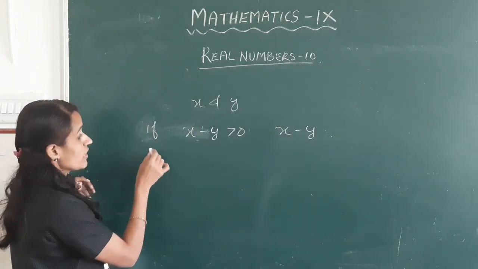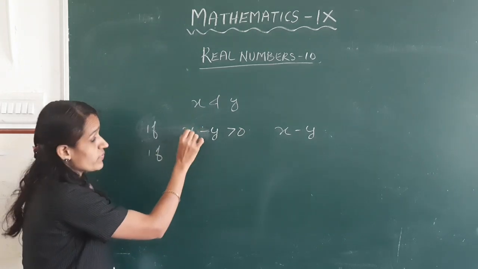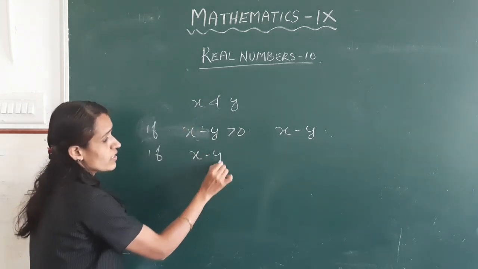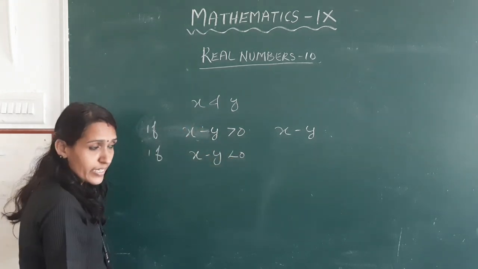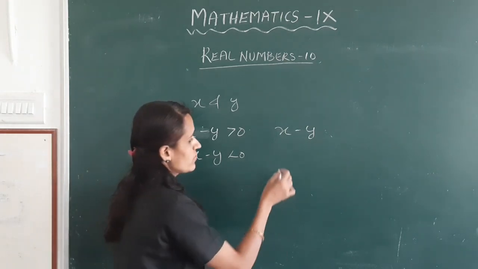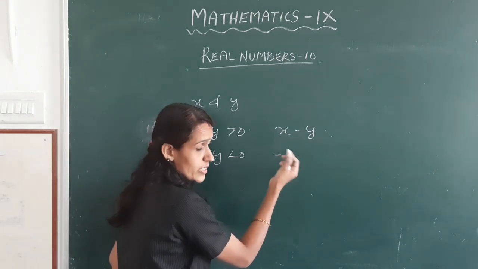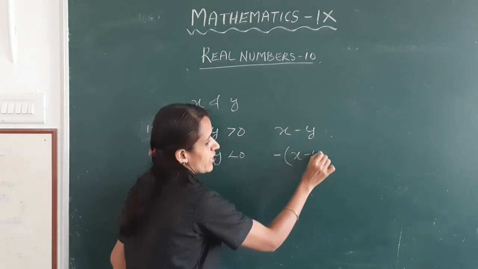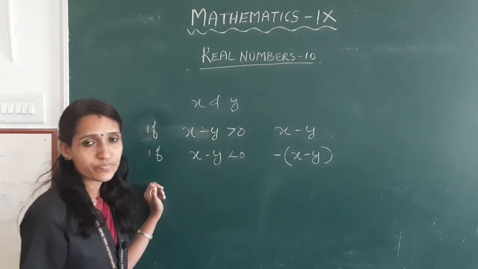If x minus y is less than 0, that is a negative number, the distance is minus of x minus y.